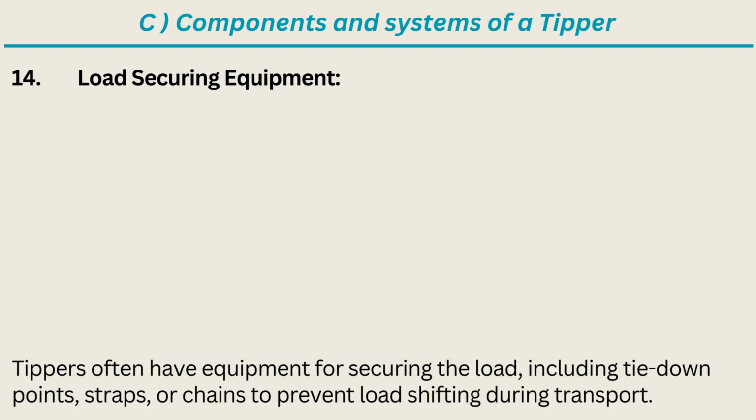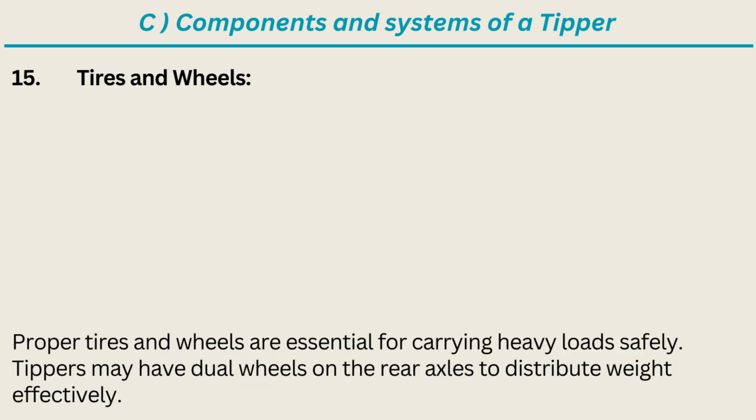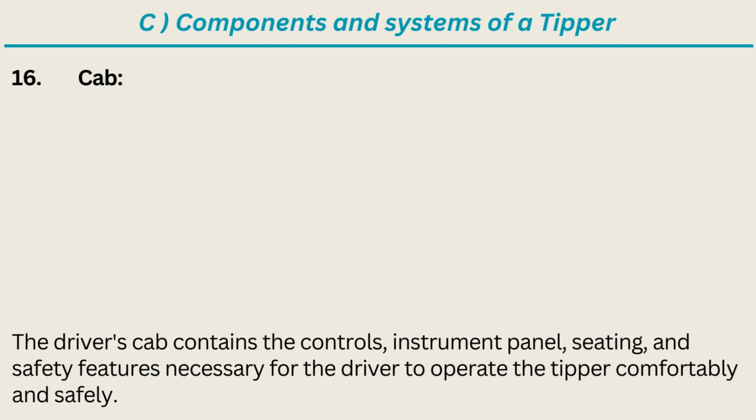14. Load securing equipment. Tippers often have equipment for securing the load, including tie-down points, straps, or chains to prevent load shifting during transport. 15. Tires and wheels. Proper tires and wheels are essential for carrying heavy loads safely. Tippers may have dual wheels on the rear axles to distribute weight effectively. 16. Cab. The driver's cab contains the controls, instrument panel, seating, and safety features necessary for the driver to operate the tipper comfortably and safely.